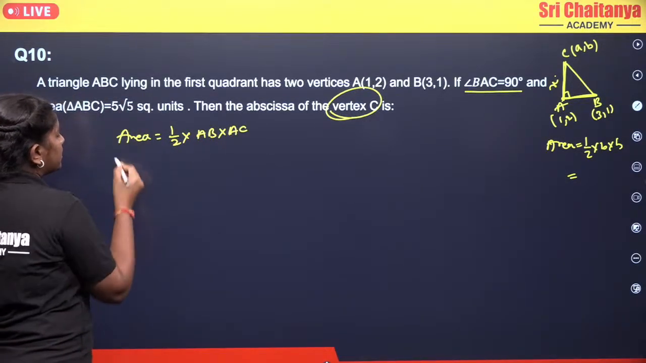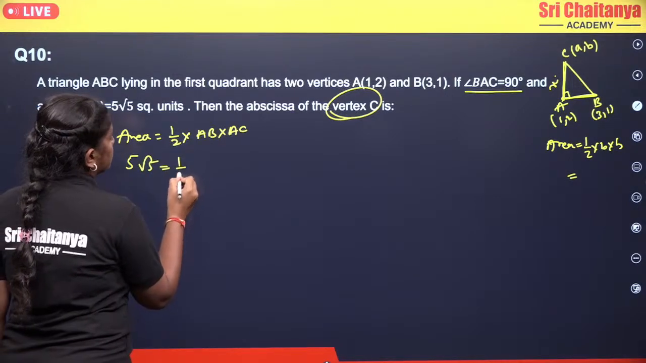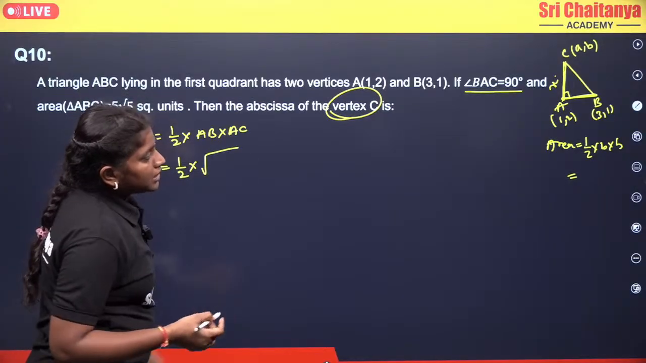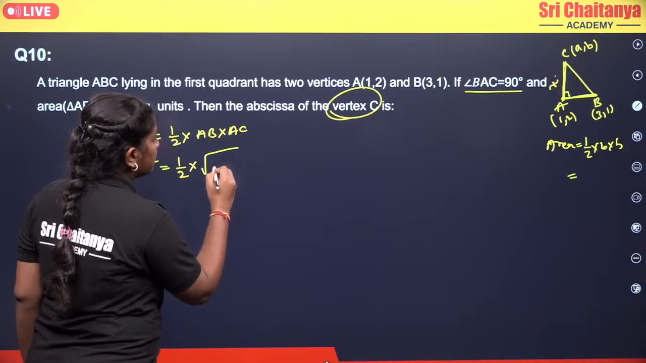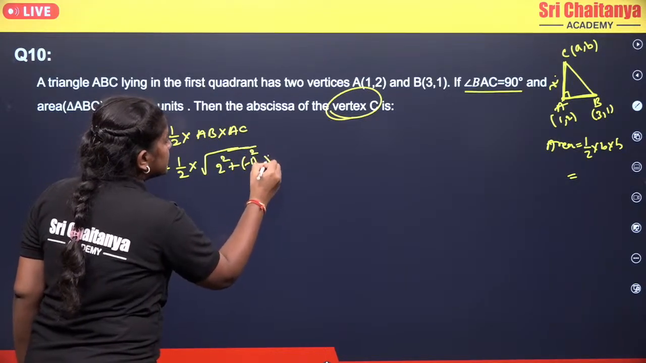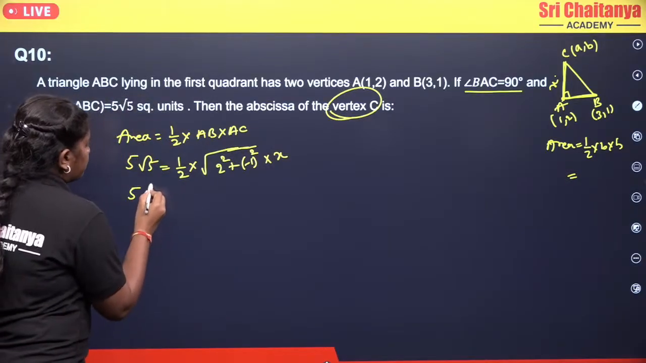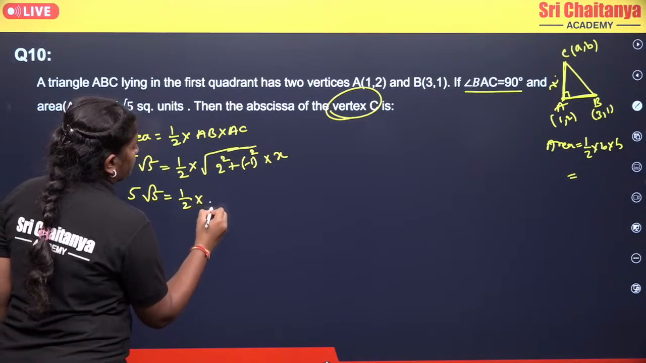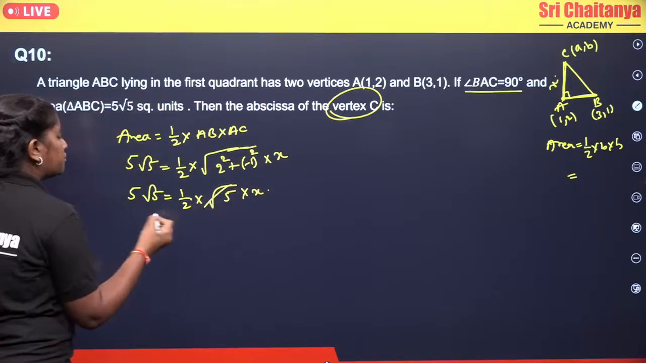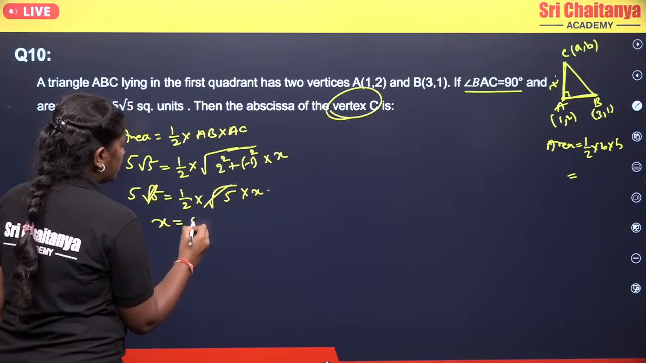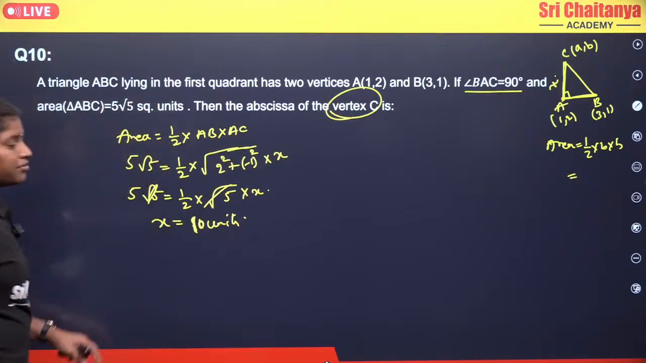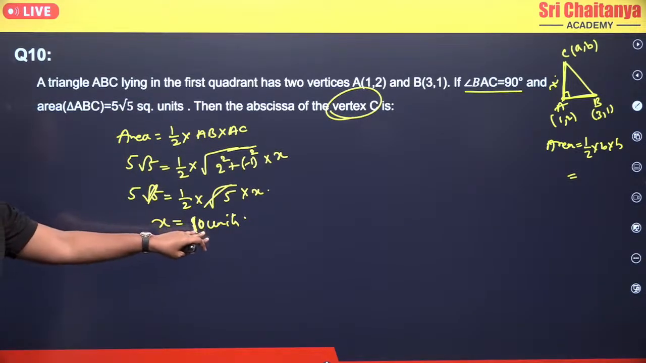The area they already gave as 5 root 5, which equals half into the AB value. What will the AB value be? AB will be root of (3 minus 1) whole square plus (1 minus 2) whole square, into AC, which I don't know, X. So 5 root 5 equals half into root of 2 square, which is 4, plus 1 square, which is 1, so root 5, into X. Root 5 will get cancelled, so X will become 10. We got 10 units. Clear everyone?